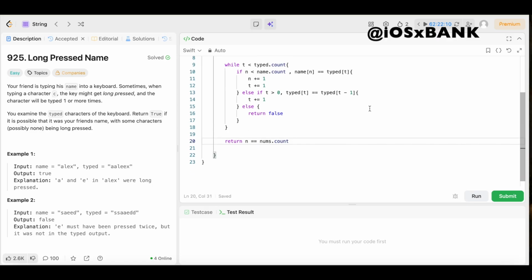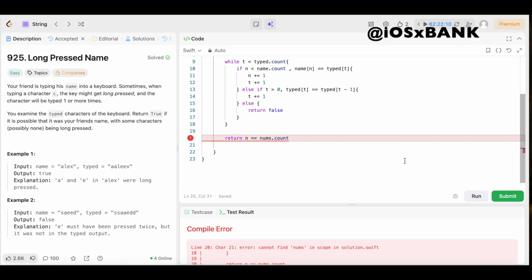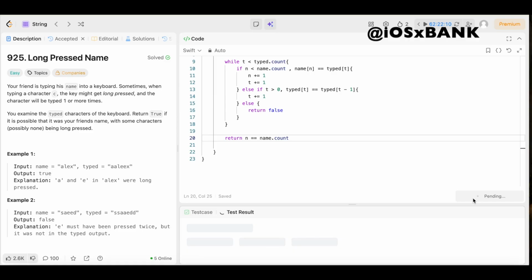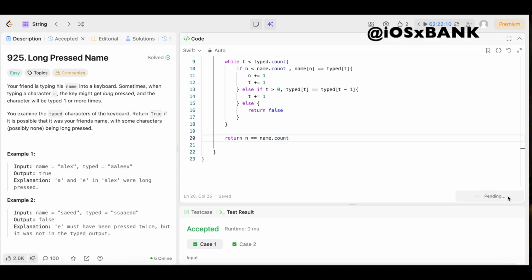Boom. Let's go ahead and give this a run. Make sure it runs properly. Okay. Oh, sorry, not nums.count. I'm moving too fast. name.count. Boom. Let's give it a run, see if that did the trick. It's accepted, so let's go ahead and submit it. Make sure it's still accepted after we submit it.